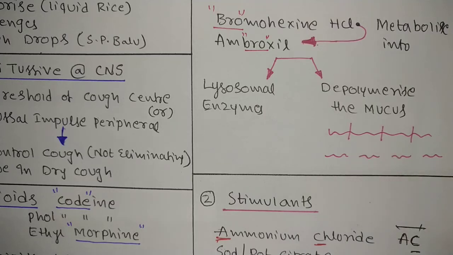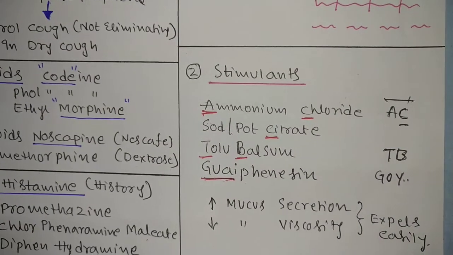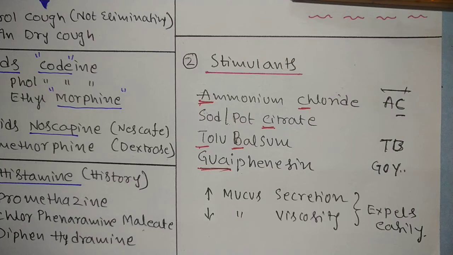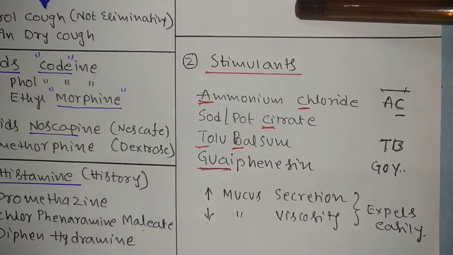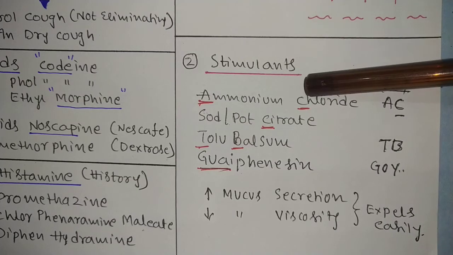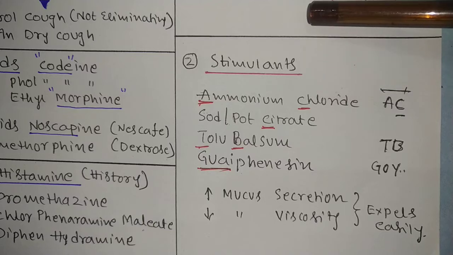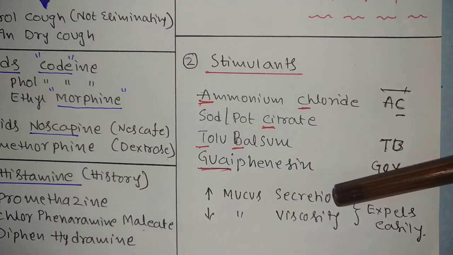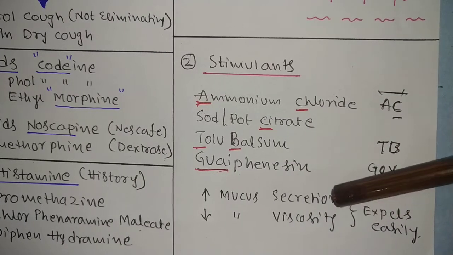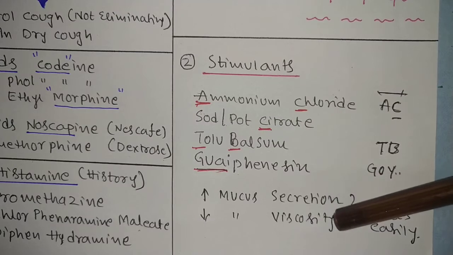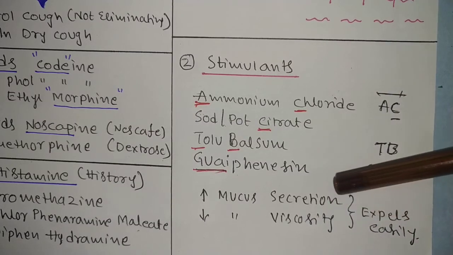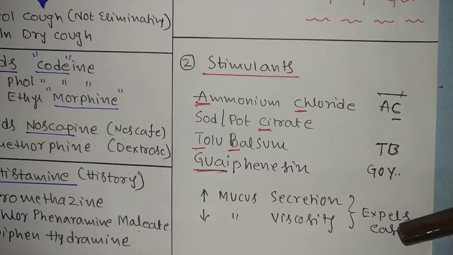Next are stimulants. The stimulants act opposite to the mucolytics. Whereas mucolytics decrease the mucus, the stimulants increase the mucus secretion but reduce the viscosity. That is the main mechanism, you keep in your mind. It increases the mucus secretion but decreases the viscosity, that's why it expels easily.